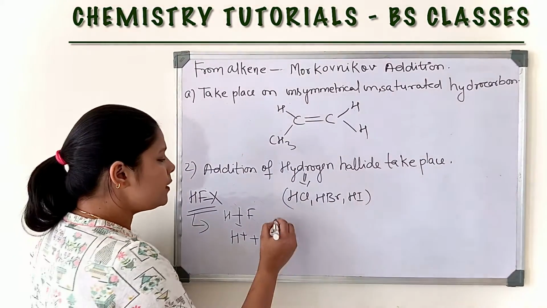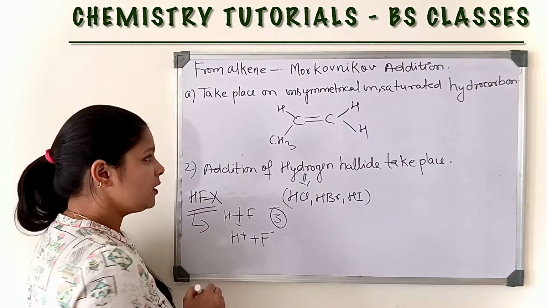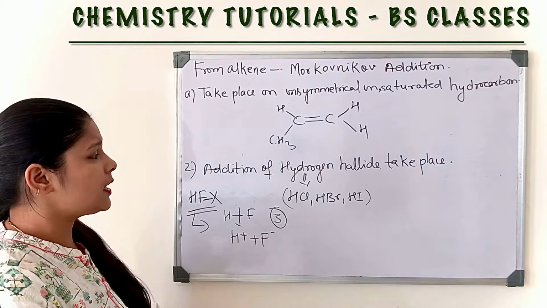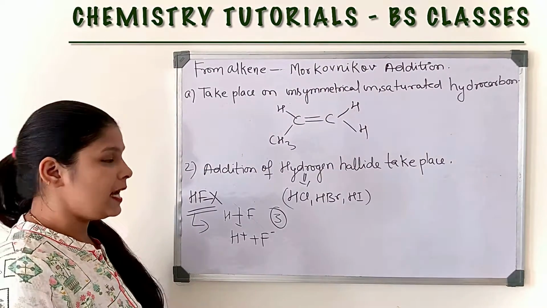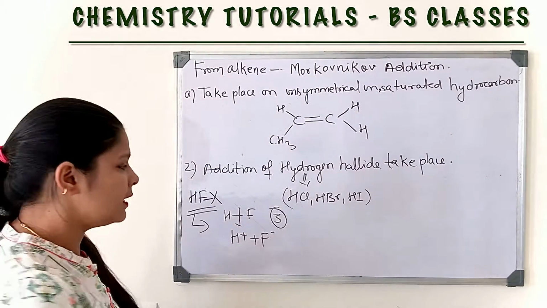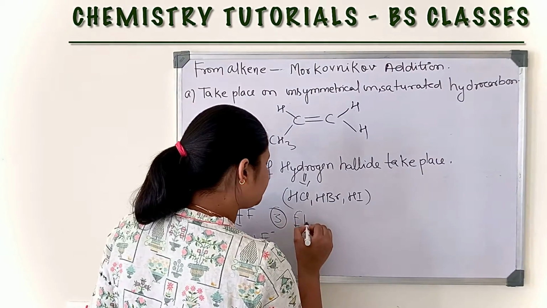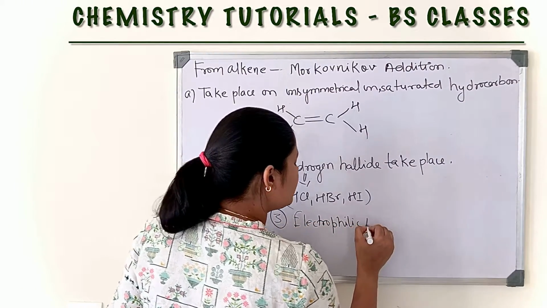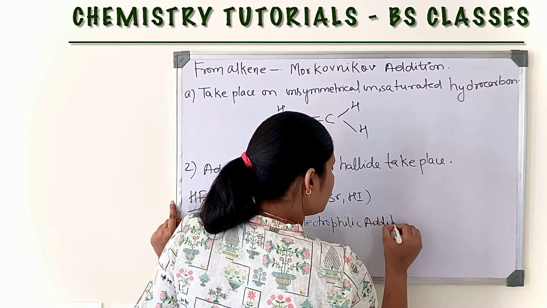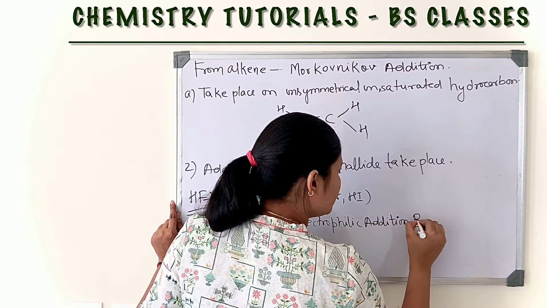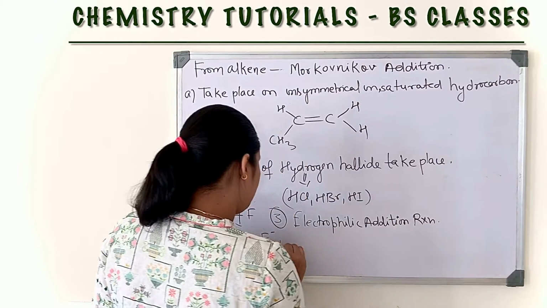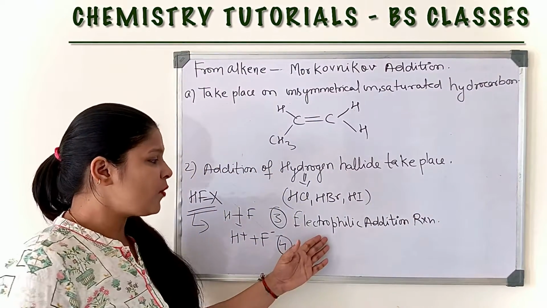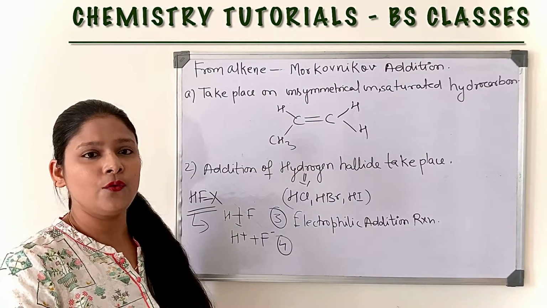Now, the third point. This reaction comes under the category of electrophilic addition reaction. Now one thing comes to our mind: from where will we get this electrophile?